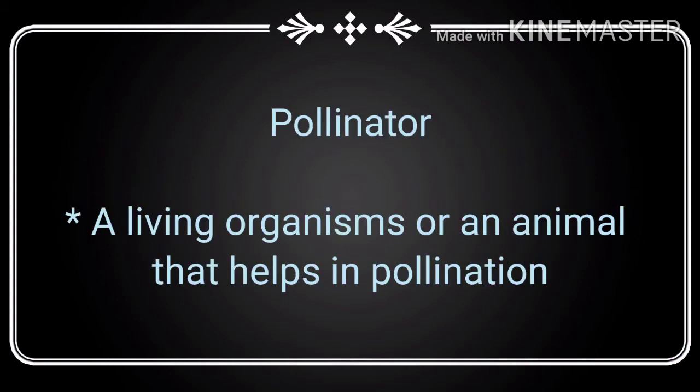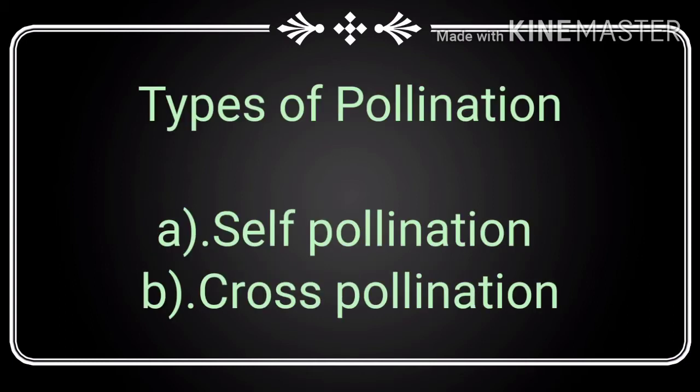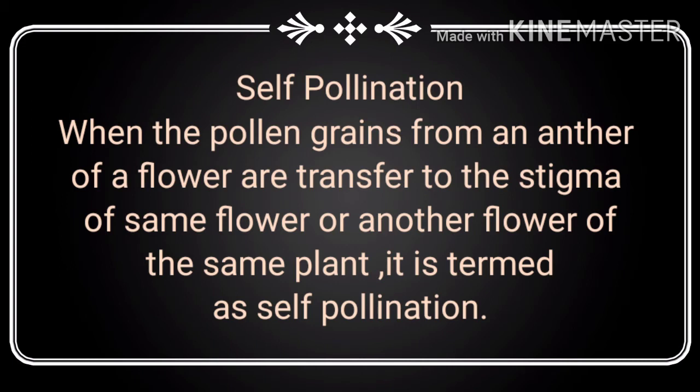What do you understand by pollinator? A pollinator is a living organism or an animal that helps in pollination. How many types of pollination? There are two types of pollination: self-pollination and cross-pollination. Now we first discuss self-pollination.